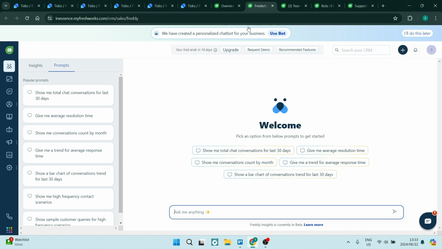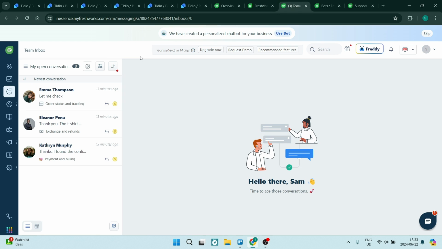The other thing that we need to have a look at is one space for all your conversations with your customers. So you can see on the left hand side, there are a couple conversations here, and you can manage all of these conversations. You can also filter them down, and you have Freddie again to assist you with the conversations. So if you are replying to your customers manually, and it's something that you need to do, instead of having a chatbot handle it, you can have the chatbot assist you in doing so.